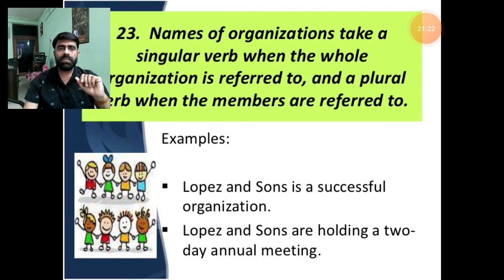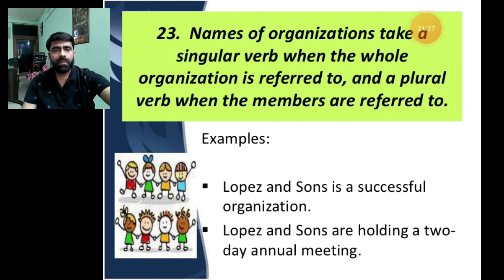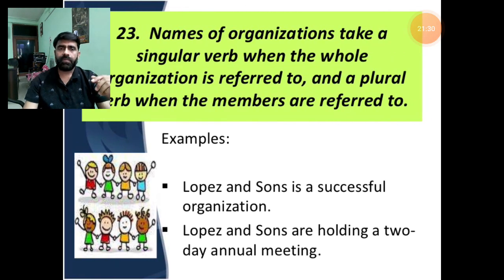The name of an organization takes a singular verb when the whole organization is referred to, and a plural verb when the members are referred to. The same thing applies when we talk about a unit or a group combinedly in united form as a single unit: the verb will be singular. If we talk about all members differently and separately, the verb will be in plural form. Here is an example: Lopez and Sons is a successful organization. Lopez and Sons is a unit, an organization. So I am just talking about a single organization that is constituted by Lopez and his sons.